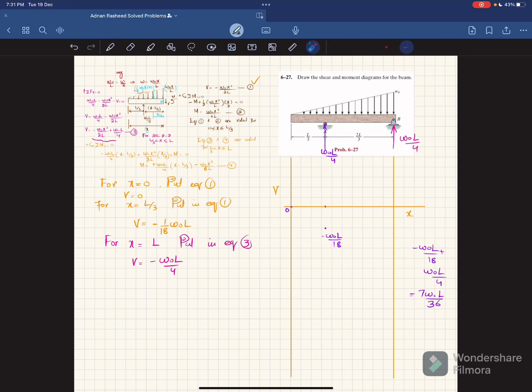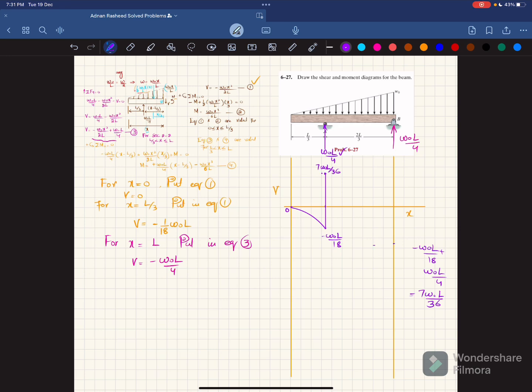Okay, you can see that the loading is triangular, so the shear force will be a second degree curve and it will be like this. So let me join these first 2 points like this, like a curve. At this point you have the jump, which will bring it to 7 W naught L over 36, this point. So the shear force will change from this till this point. Now at the end we have minus W naught L over 4.